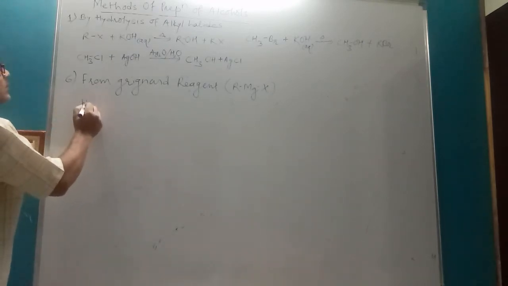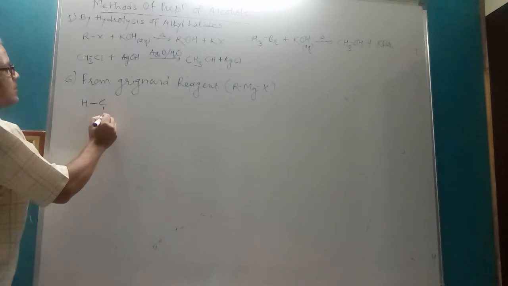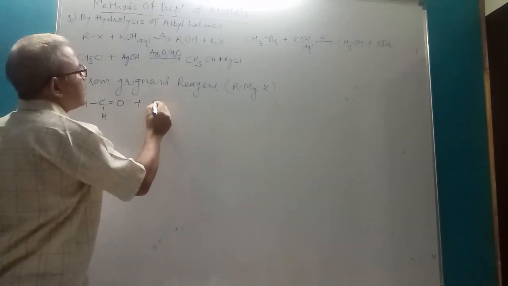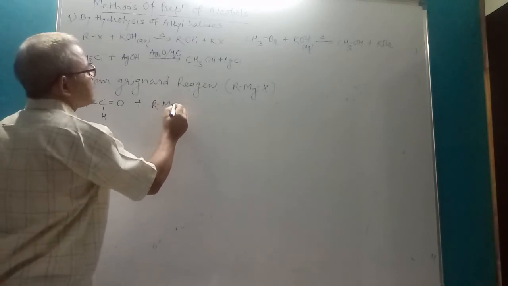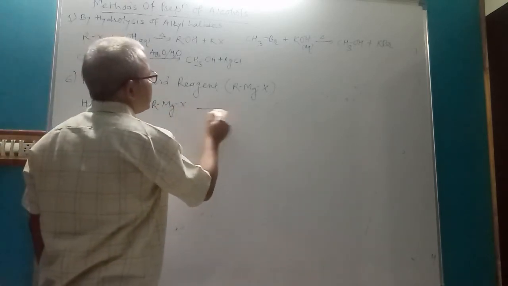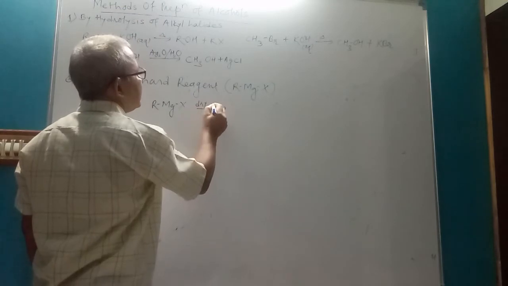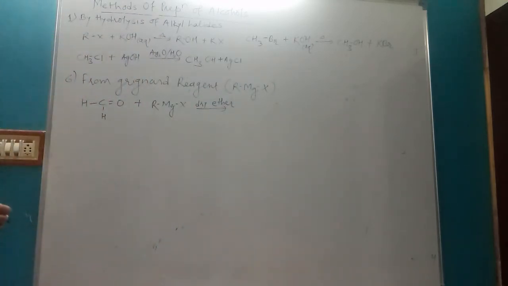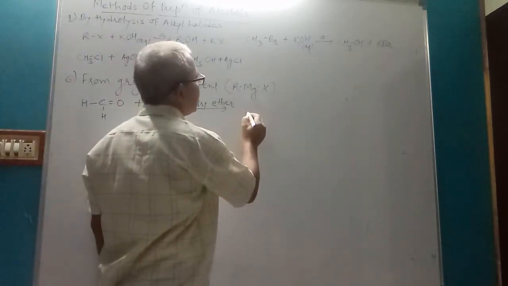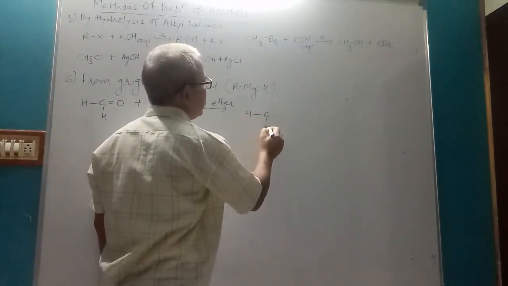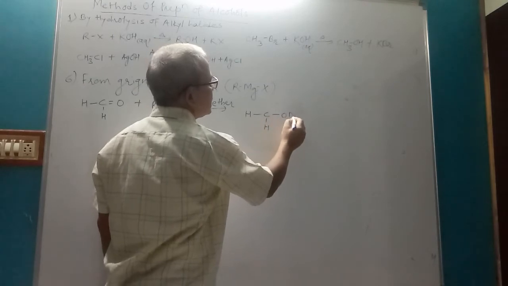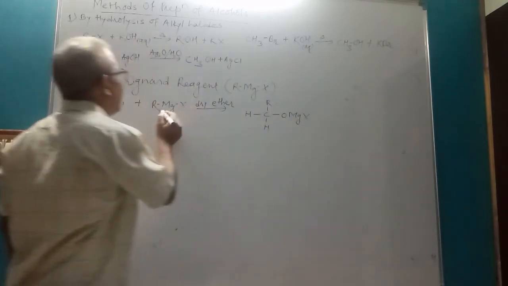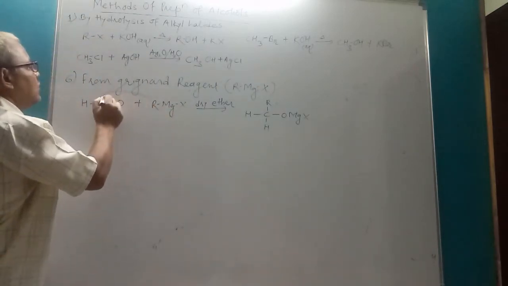For example, this is formaldehyde HCH double bond O plus Grignard reagent RMgX in presence of dry ether. Medium is dry ether. Simple addition takes place across double bond. You will get H C H, the double bond is converted into single bond, OMgX, and R will go here.